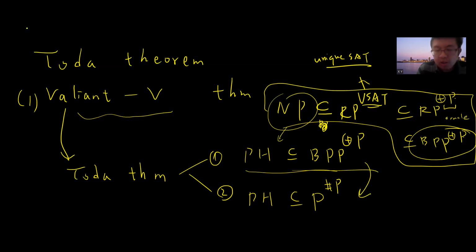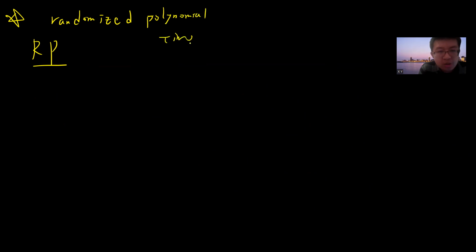Okay, so this video is very simple. I just introduce the first ingredient. In this video I will introduce the randomized polynomial time algorithm, RP. This is a complexity class.